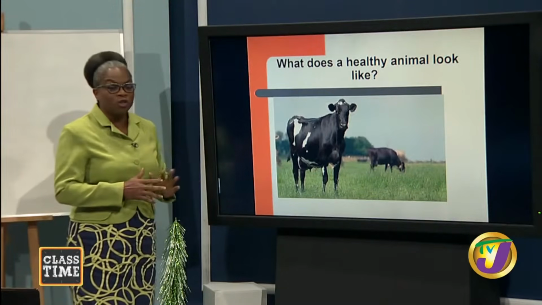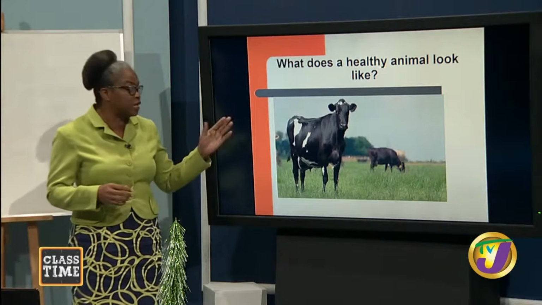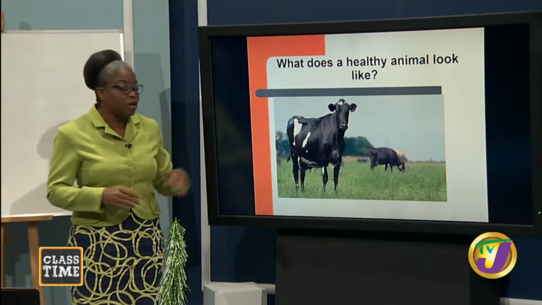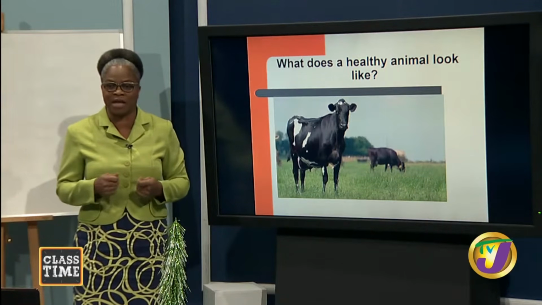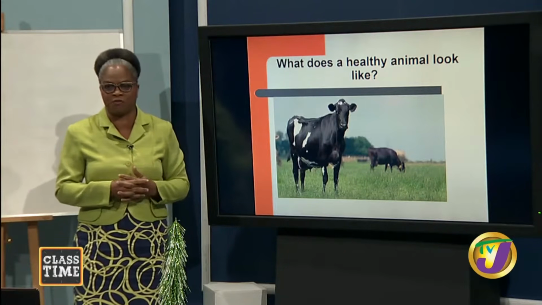So just for us to go back to recap what a healthy animal will look like. You're seeing this dairy cattle right here. Good stance, yes. The coat of the animal, you're seeing the sheen, and the animal is very alert. The animal is watching you. And of course, the animal will be able to consume the feed as well.